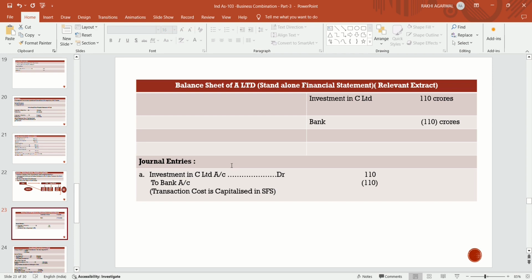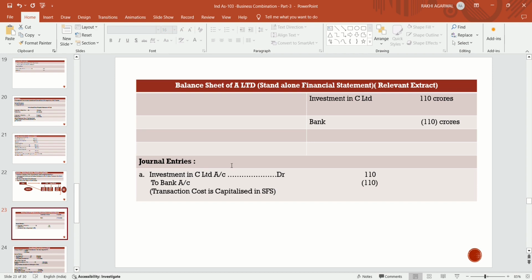Why 110 crores? Because the transaction cost is to be capitalized in the value of the investment. Because there are two separate legal entities, A Limited is a separate legal entity and C Limited is also a separate legal entity, and this is a case of business combination.